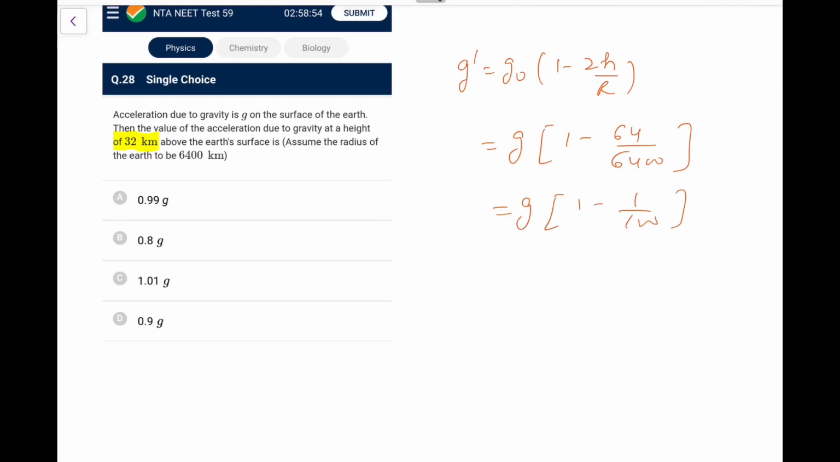The acceleration due to gravity on the surface of the Earth be g, then the value at a height 32 kilometer above the surface is? 32 is very small as compared to 6400. So I will say g naught 1 minus 2h by r. I'll use that formula. So let it be g dash. This is 1 minus 64 upon 6400. So it is g 1 minus 1 by 100. So it is 0.99 g. I'll go for option A.